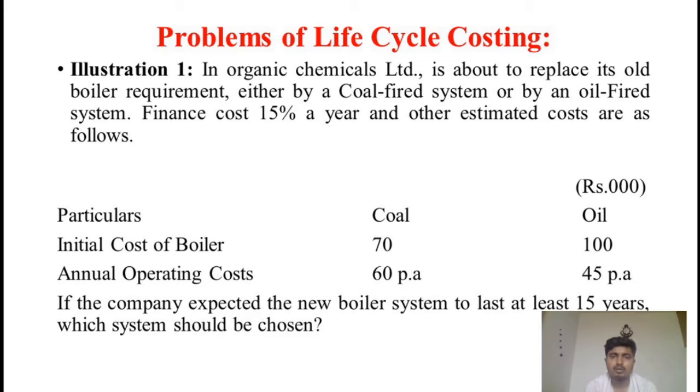So right now we have to calculate the total life cycle cost for the coal-fired system if the company adopts it for 15 years, and the total life cycle cost the company is supposed to incur for 15 years if the oil-fired system is adopted. That cost we have to calculate here. Based on the total life cycle cost of each boiler system, the company would like to come to a decision. So based on this information, let us move towards the solution for this problem.